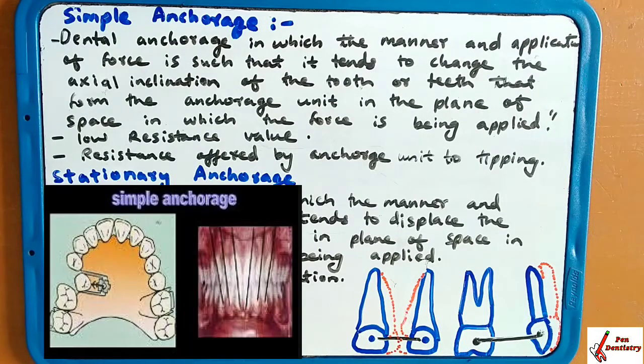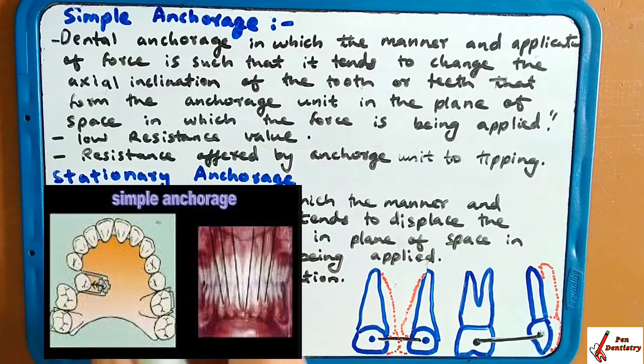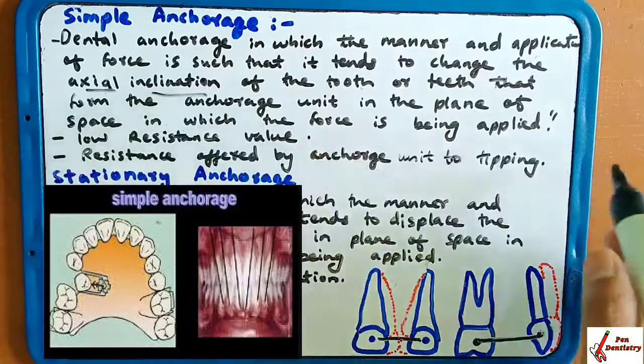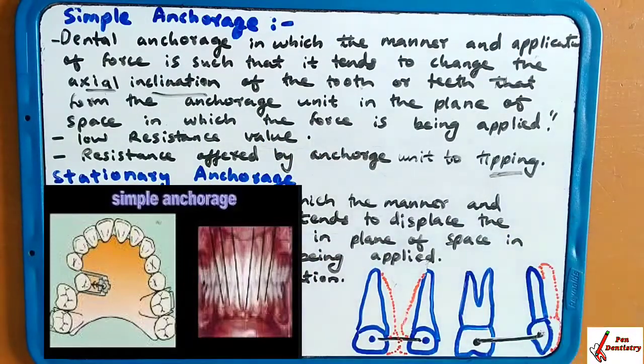According to the types of manner of force application, which type of force application you are going to apply, the anchorage is divided into simple, stationary and reciprocal. Simple one is just simple. There will be an axial movement, a change in axial inclination, and the force will be a tipping force.